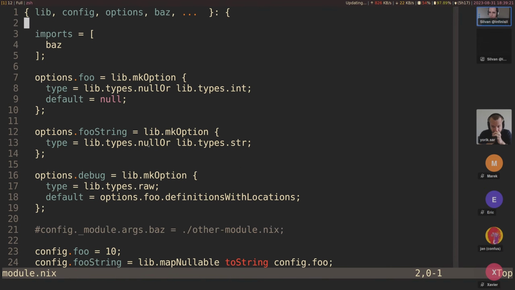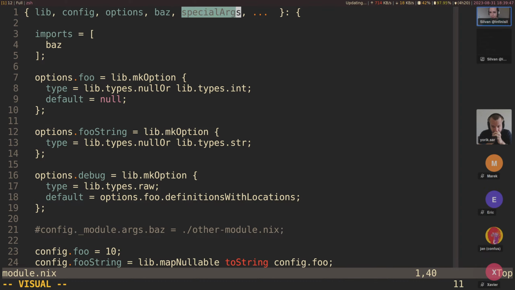Yeah, and so why does specialArgs exist up here? This is so you can distinguish between the arguments. There are some rare cases where you need to do that, because in this case you don't know whether baz is a special argument or not. And so accessing baz could cause an infinite recursion or not, and you don't really know.